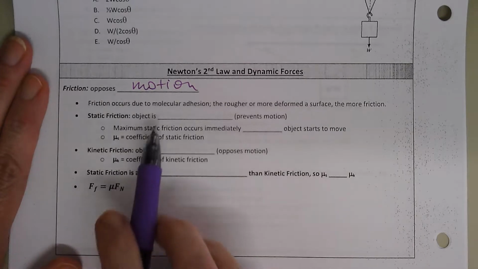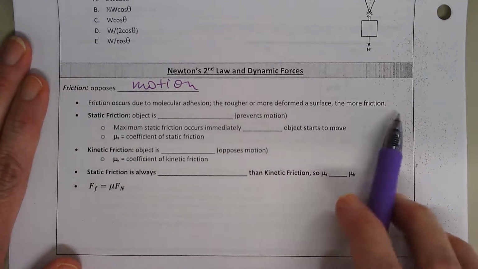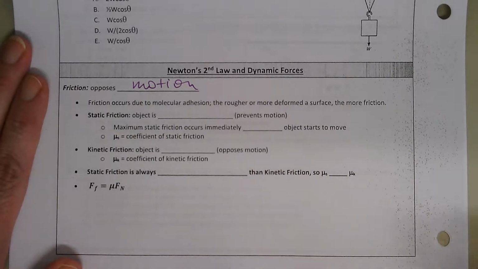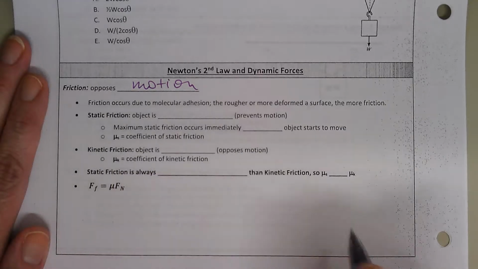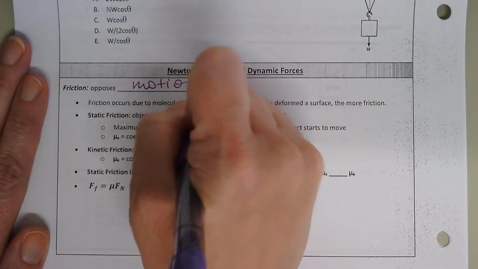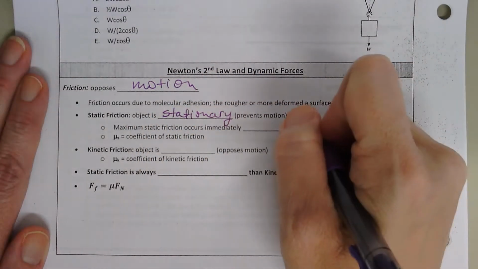Friction is due to adhesion between surfaces, a rough surface, a deformed surface. So the rougher it is, the more friction you have. You can think of air resistance, drag, as friction. Literally anything that opposes motion is considered friction. Static friction is when the object is stationary. So that means it's not moving.